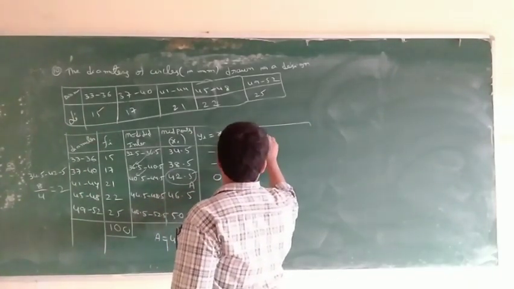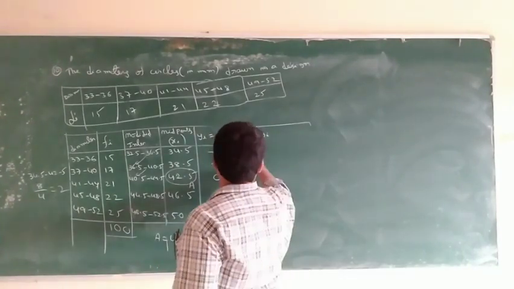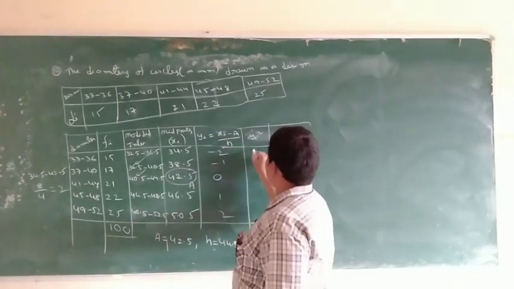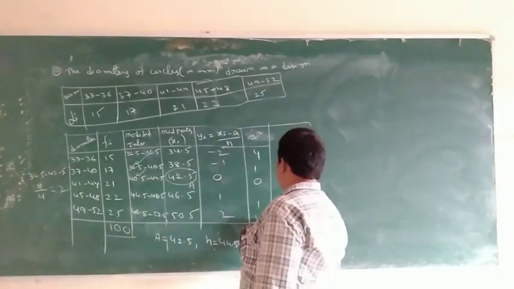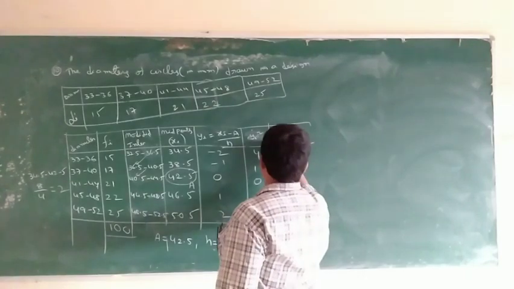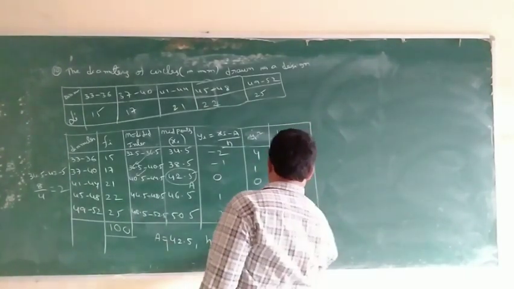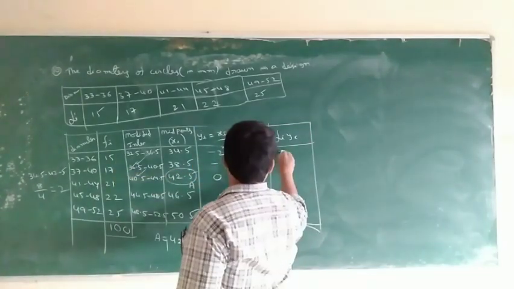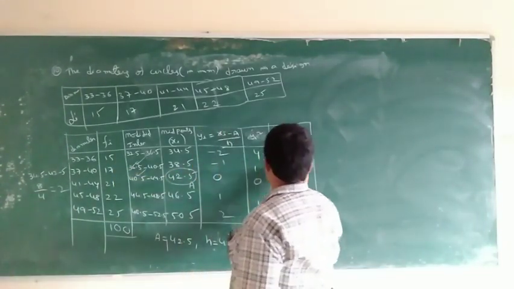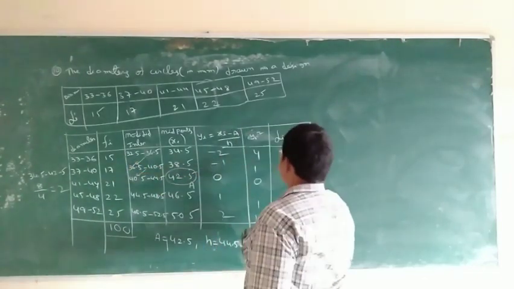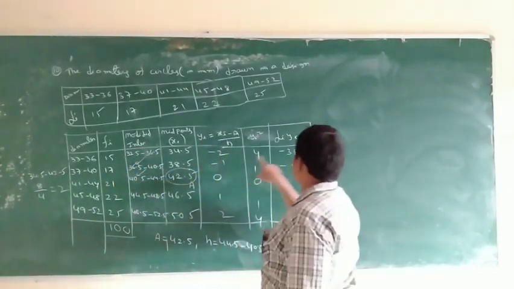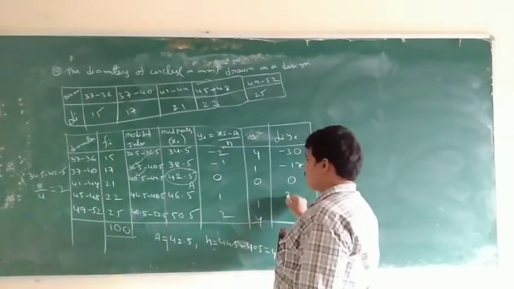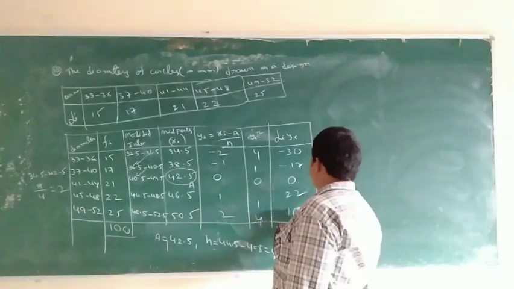Next fi into yi or yi square. yi square: 4, 1, 0, 1, 4. Next fi into yi: 15 into minus 2 is minus 30, 17 into minus 1 is minus 17, 21 into 0 is 0, 22 into 1 is 22, 25 into 2 is 50.